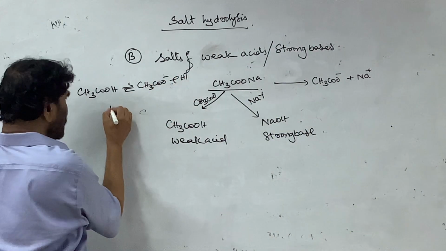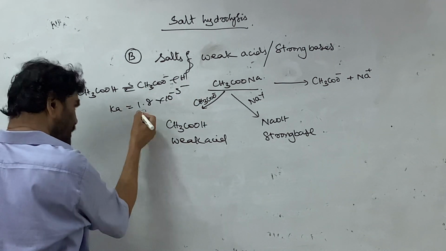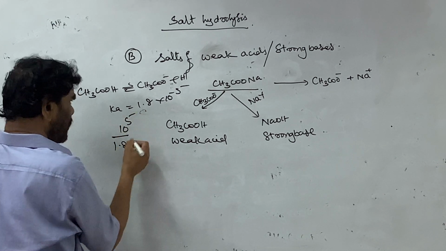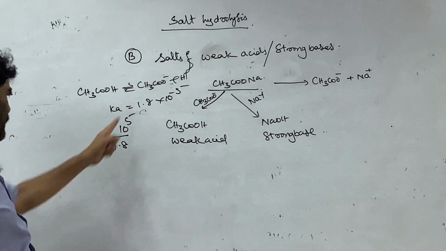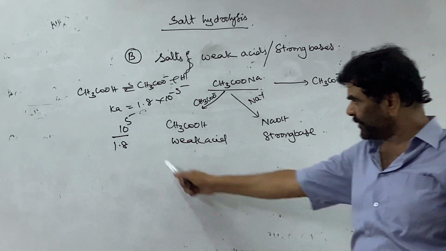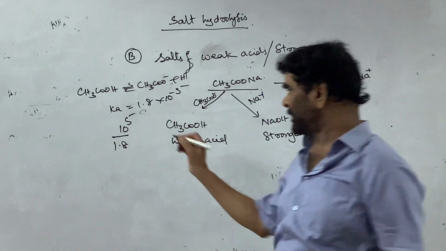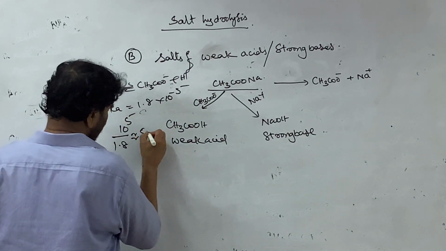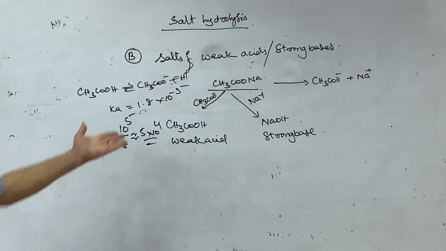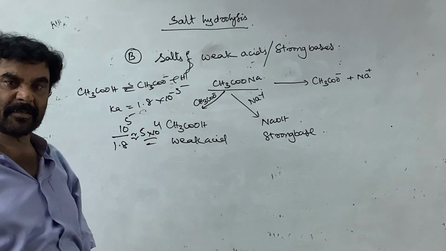For the forward process, Ka is equal to 1.8 into 10 to the power of minus 5. For the backward process, this is 1 by 1.8 into 10 to the power of minus 5, that is approximately 5 into 10 to the power of 4. Very high equilibrium constant for the backward process. Forward process less and backward process more.